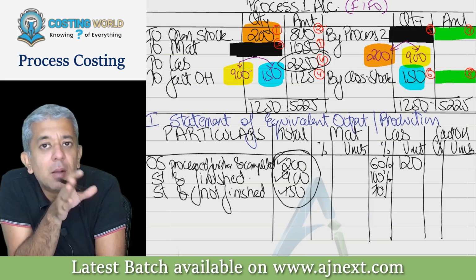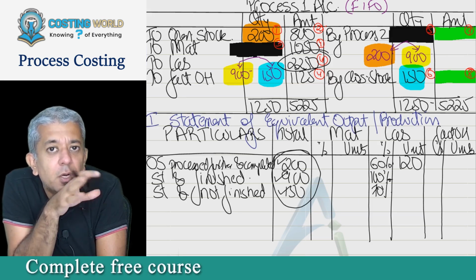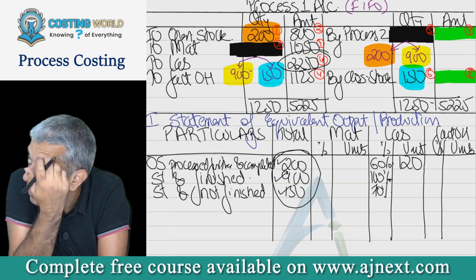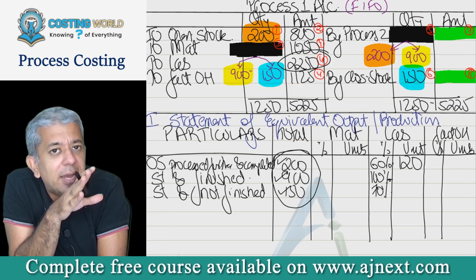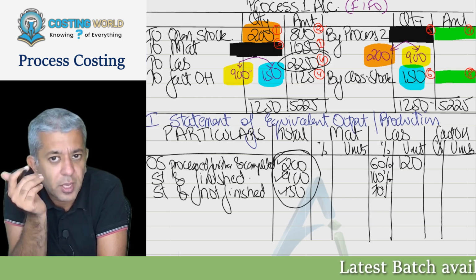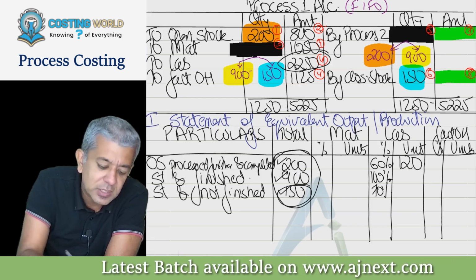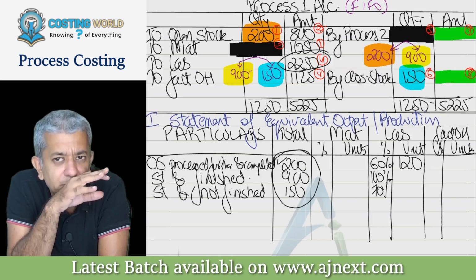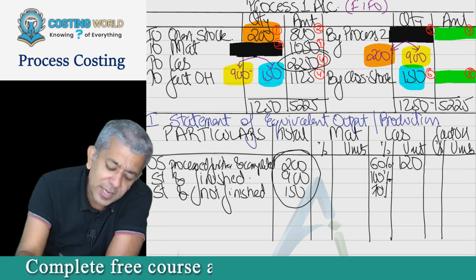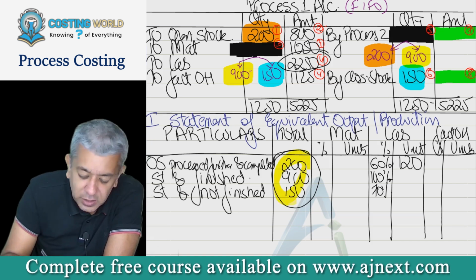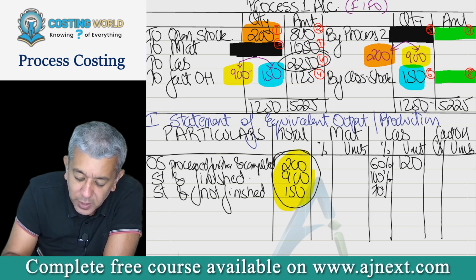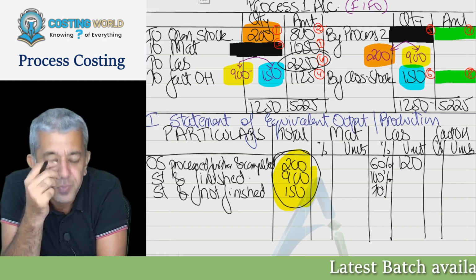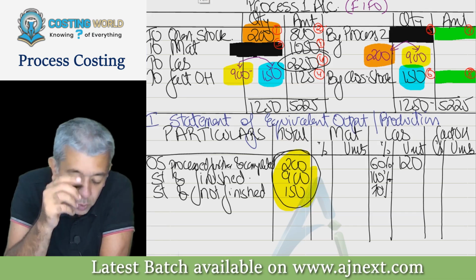Have I fully completed 200 units in this particular period only? No, 40% was already completed before. 900 units I did from start to end. But again, 150 units, labor has only worked till now to the extent of 70%. Is that okay? So I cannot add these particular three numbers because in all these three numbers, labor is available to a different extent. So therefore, what do I do?